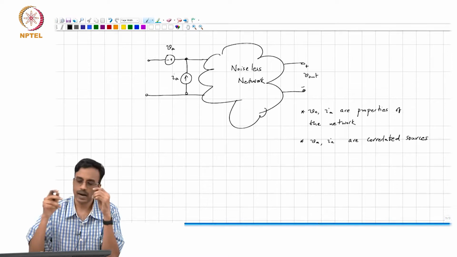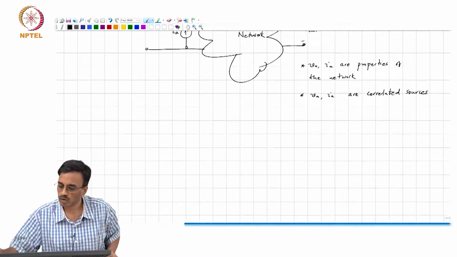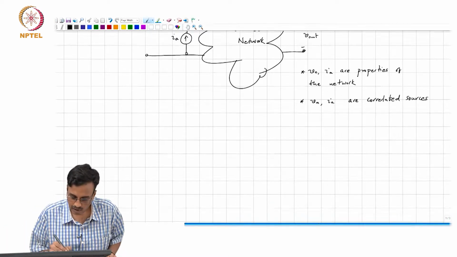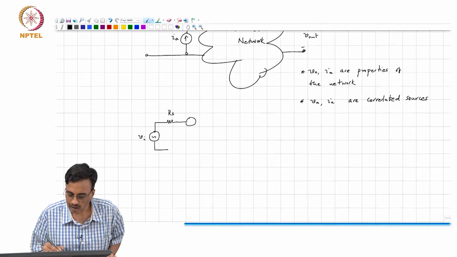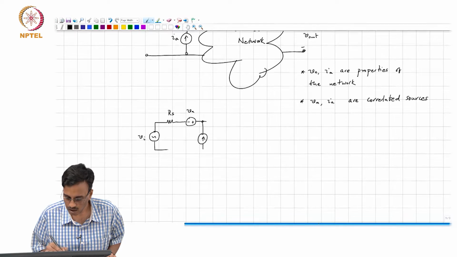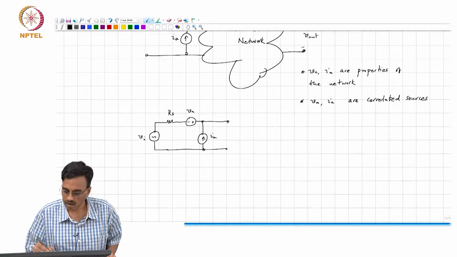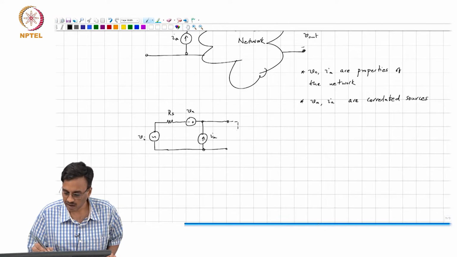Okay. And so, a couple of observations. Let us say for example that we are driving the network with some RS, and then here is our VA and here is our IA, and this is the internals of the network.